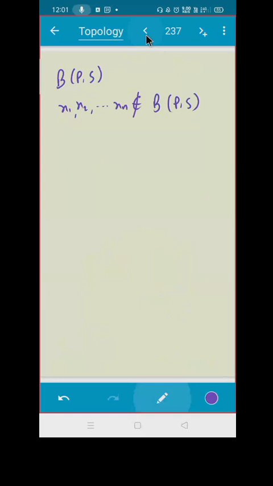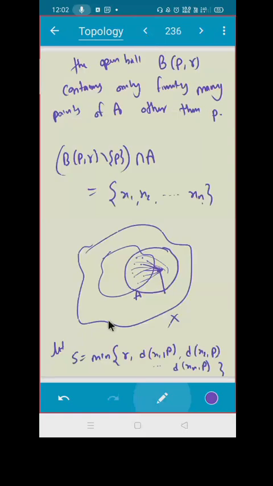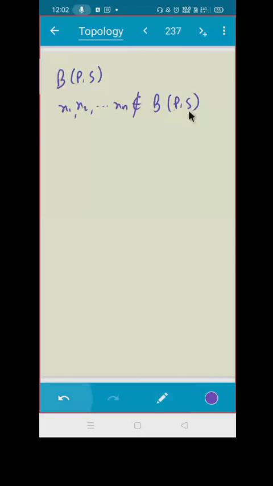So none of the points is going to lie inside that set. So what can I say? The center is the same, the radius is different, but I know that B(P,S) is contained in B(P,R), isn't it? As S is less than R. So is there any problem here?